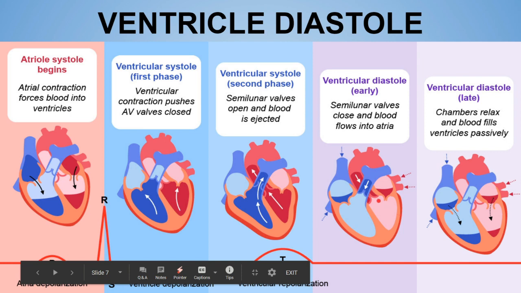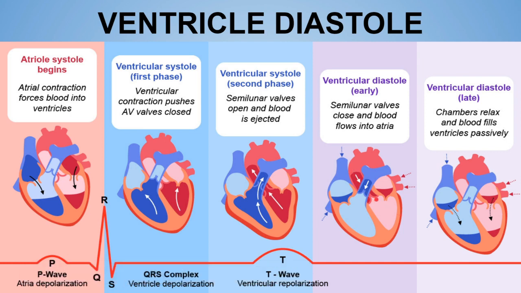Over here the aortic pressure increases. Why? Because, as you can see, almost all the blood has entered the aorta, and so the aortic pressure increases. Because of this increment in the aortic pressure, there is a tendency for backward flow of the blood.